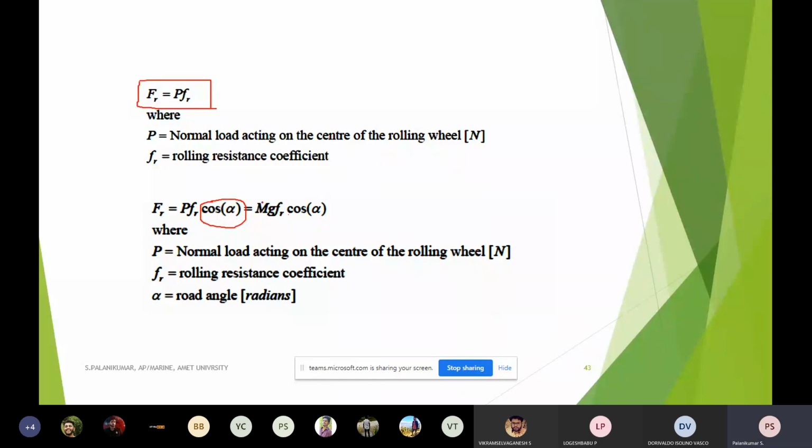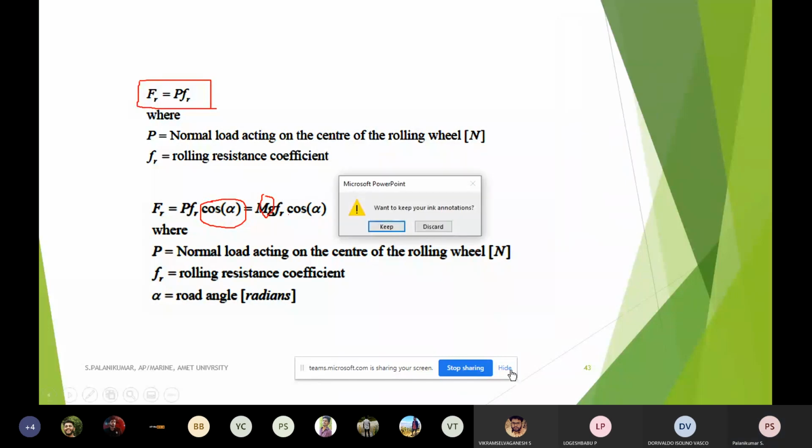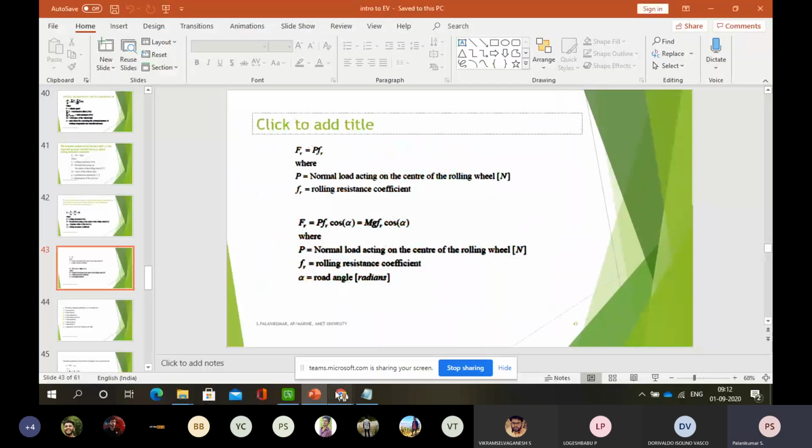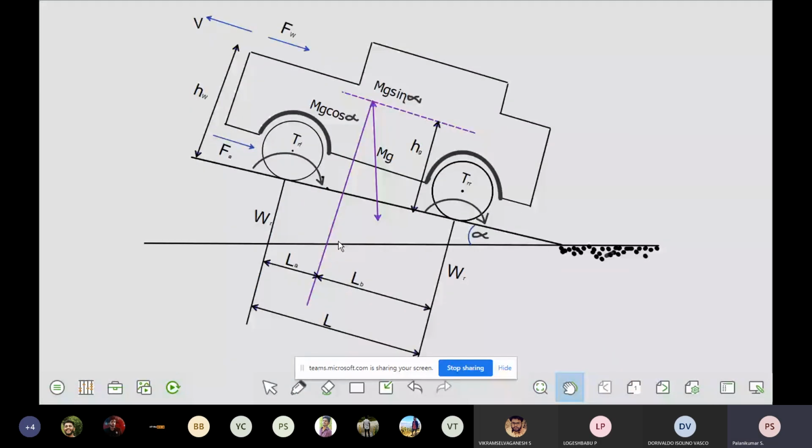Okay, so that is nothing but P is equal to mg, so that we have to multiply. That's what we have seen here, no. So whatever may be the velocity, it tries to make the vehicle move, and dv by dt is the acceleration.